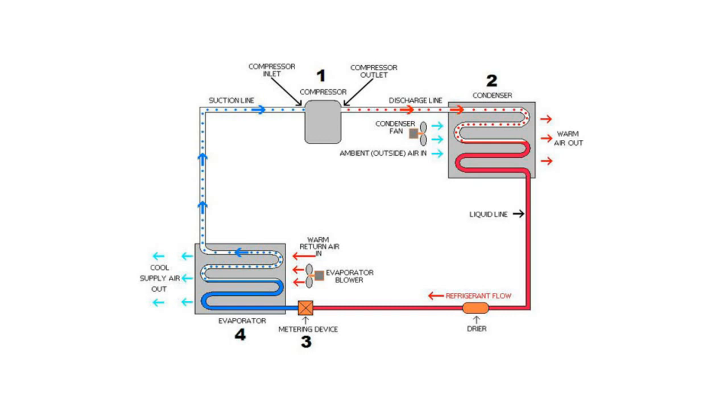Now in the expansion valves, when this high pressure liquid goes to the expansion valves, pressure is released. Now as I said earlier, when the pressure is released, temperature will also be released. So after passing through the expansion valve, temperature is reduced and pressure is also reduced. Now this reduced low pressure and low temperature refrigerant in the liquid form is ready for the evaporator, where this cycle again repeats. So this is how refrigeration or air conditioning keeps the air cool.